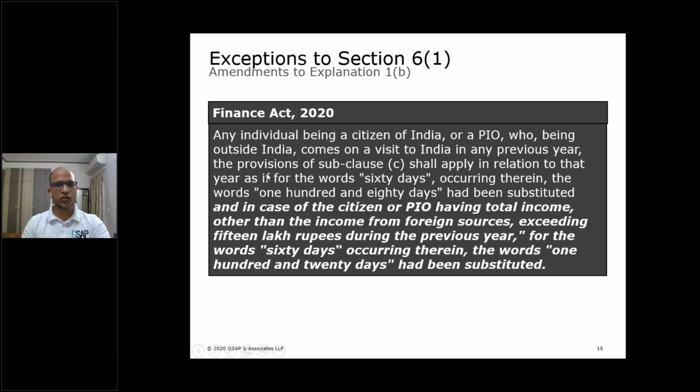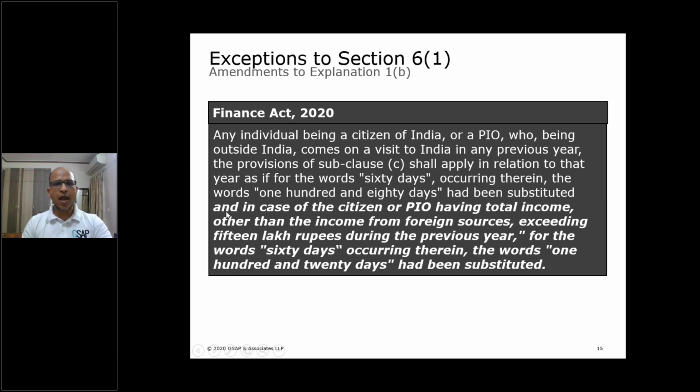This is also same, no change in any previous year. Then the provision of subclause C shall apply in relation to that year, as if for the 60 years occurring therein, the words 182 days had been substituted. So till this word substituted, the law is same as it used to exist before Finance Act 2020. Now the next from the word and onwards, which is highlighted in bold, these are the new words which have been added in the law.